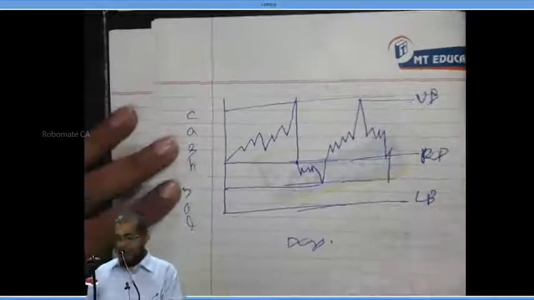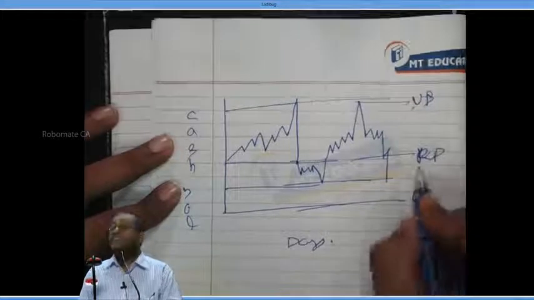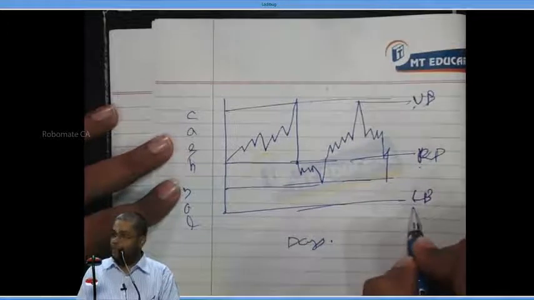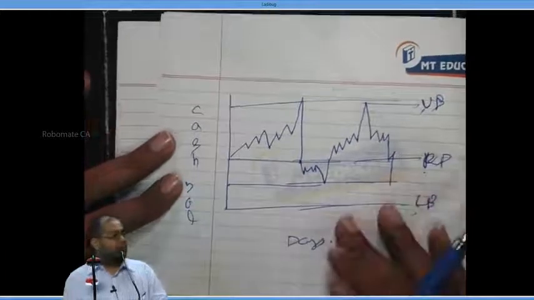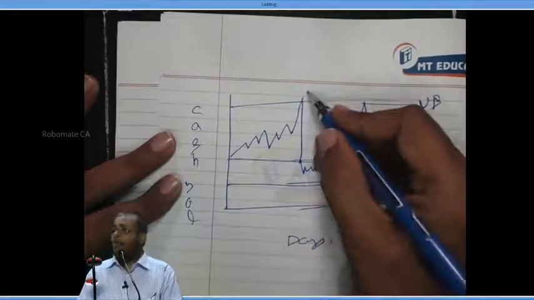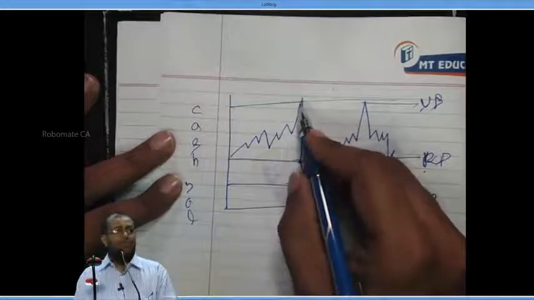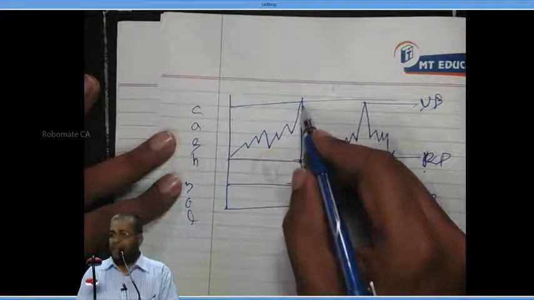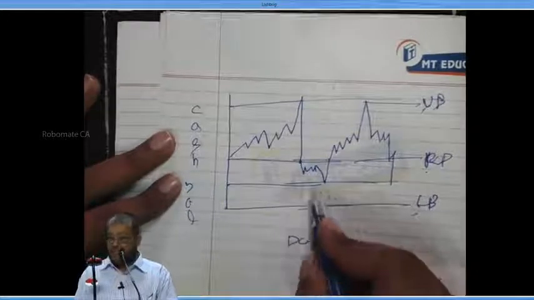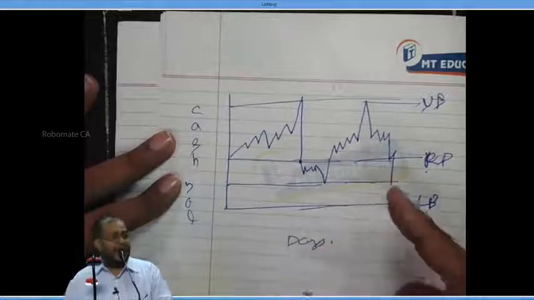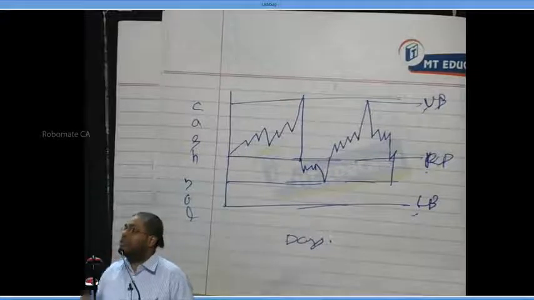What the Miller-Orr model says is to fix three levels: lower bound of cash, upper bound of cash, and return point. Cash balance should never go below the lower bound. It should never go above the upper bound. In other words, when the cash balance touches the upper bound, I should immediately invest money so that it draws back to the return point. Similarly, when the cash balance touches the lower bound, I should immediately sell securities to return back to the return point. Are you following what I am saying?